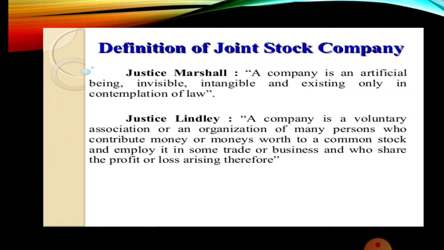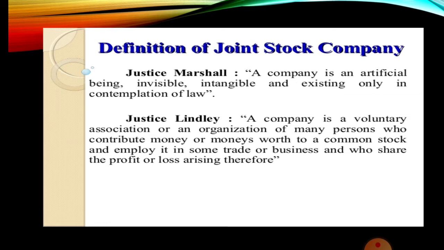A company is a voluntary association or an organization of many persons. So it is a combination of many persons, or many persons are involved in a company form of organization who contribute money or money's worth. Again, the same meaning is repeated here. Money means capital is invested by many people, or money's worth, even equivalent to money. For example, the efficiency or ability of a person can also be contributed to a common stock and employ it in some trade or business, and who share the profit or loss arising therefrom.